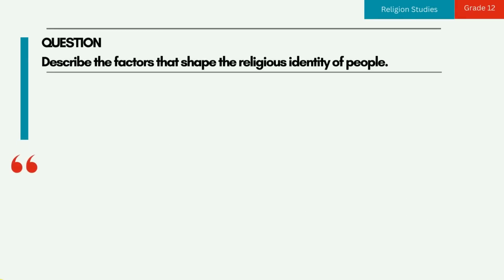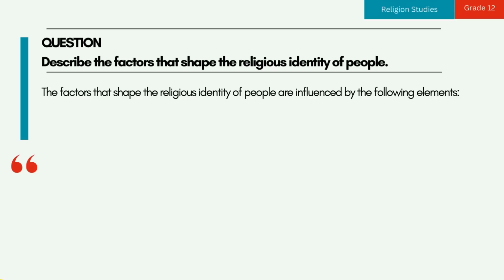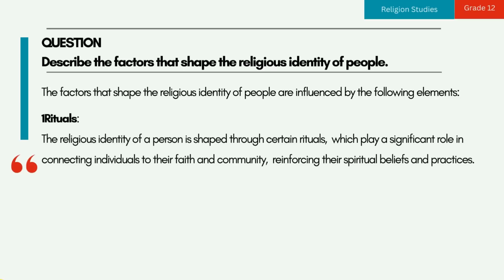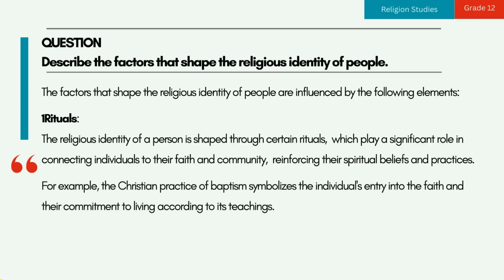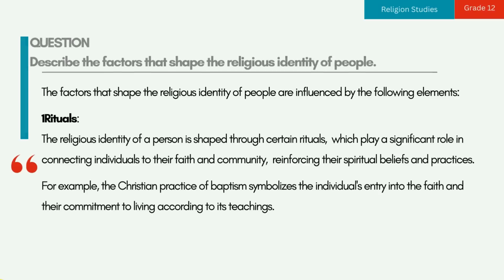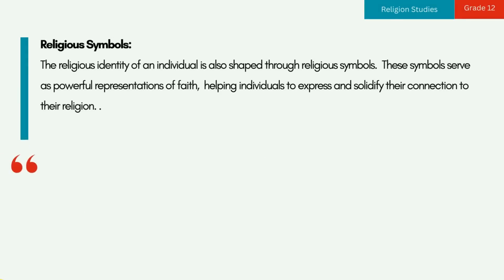Question. Describe the factors that shape the religious identity of people. The factors that shape the religious identity of people are influenced by the following elements. 1. Rituals. The religious identity of a person is shaped through certain rituals, which play a significant role in connecting individuals to their faith and community, reinforcing their spiritual beliefs and practices. For example, the Christian practice of baptism symbolizes the individual's entry into the faith and their commitment to living according to its teachings.